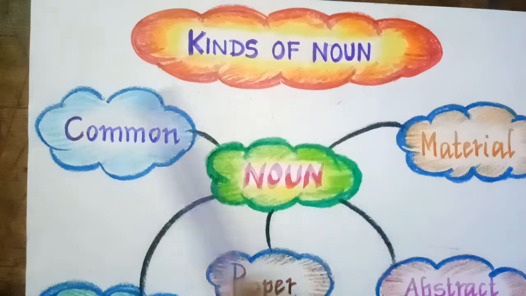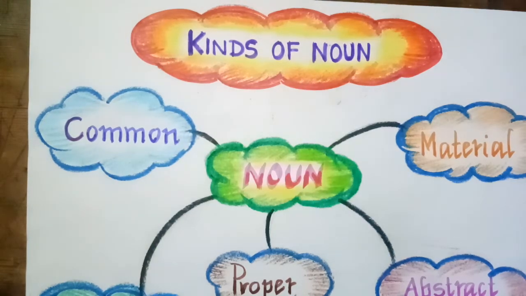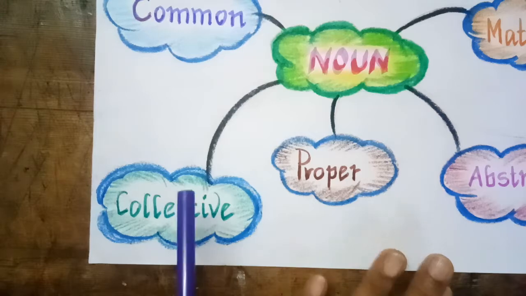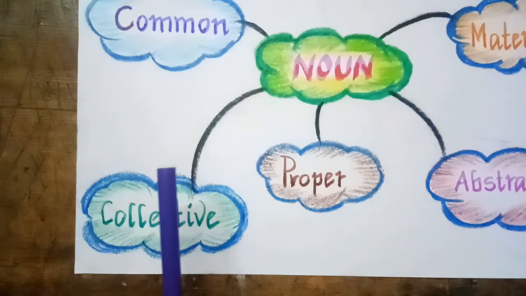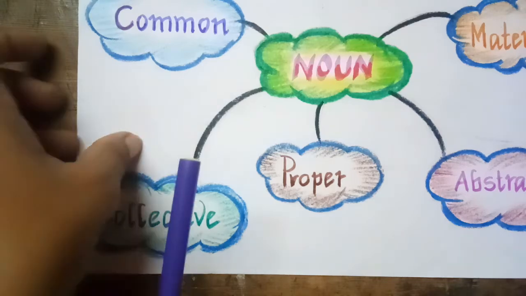In that we have learned common noun, proper noun and abstract noun. Now we'll continue with the remaining nouns, that is material noun and collective noun, and also two more nouns are there, that is countable noun and the uncountable noun. So first we'll go with the material noun.